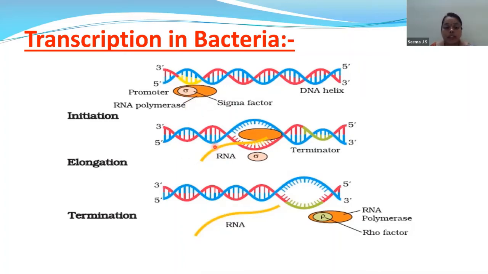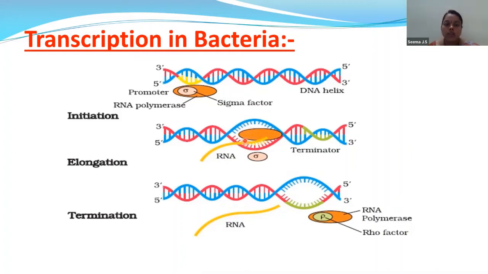Now, second step is, after initiation, what is happening? After initiation, RNA polymerase enters into the DNA segment, that is the double helical structure of the DNA. It cuts the DNA hydrogen bonds. As you can see, these hydrogen bonds are joined. After the entry of the polymerase, the hydrogen bonds are broken.